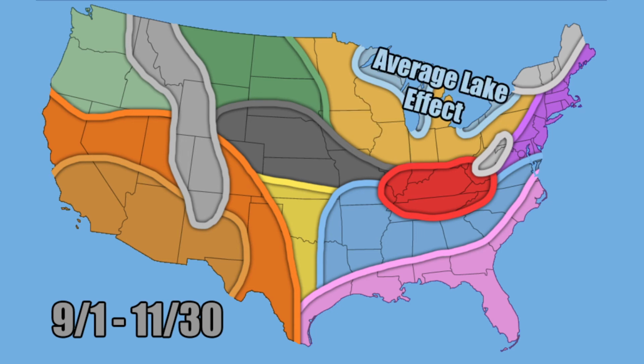Now, I'm expecting average lake effect, maybe even a little bit above average, even though you have above average temperatures. It'll still probably be below 32 degrees most of the time, especially as you get into late November. That's when you could potentially see those lake effect machines really get going, and even warmer than normal conditions can actually have the opposite effect on the Great Lakes. That can warm up the temperatures over the lakes, and that can actually help more lake effect generate. So that is something very interesting, that it kind of has an opposite effect.